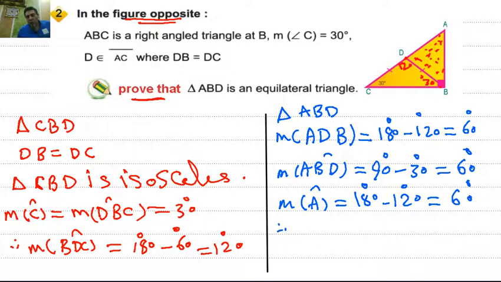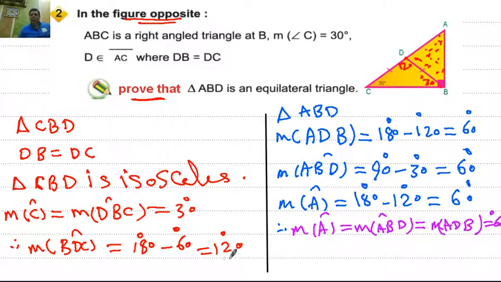Since measure of angle A equals measure of angle ABD equals measure of angle ADB, the triangle that has three equal angles has three equal sides.